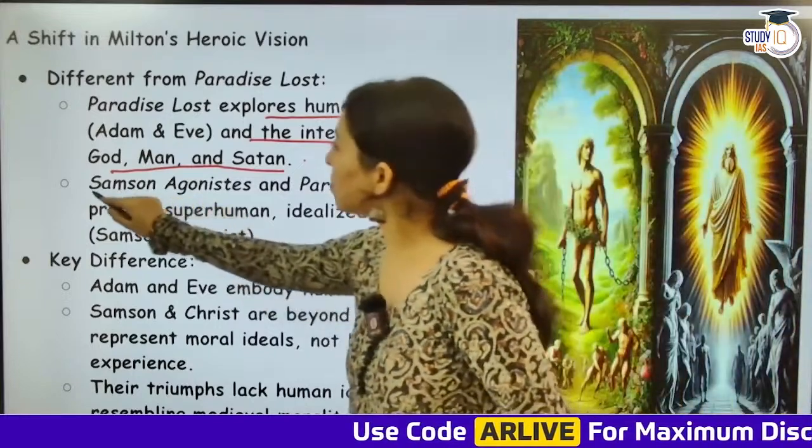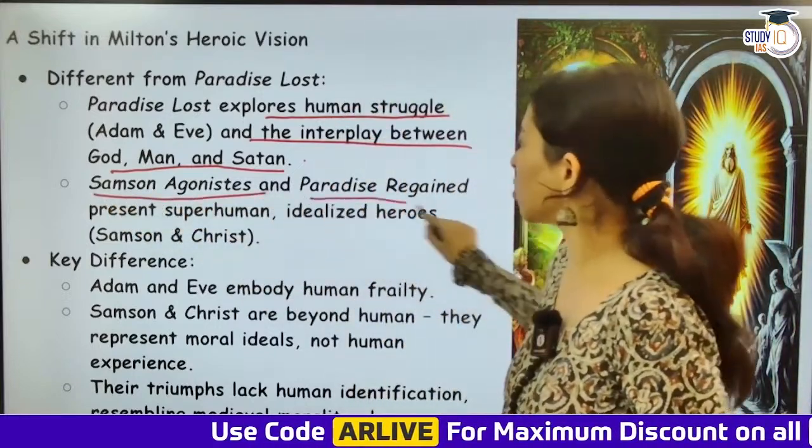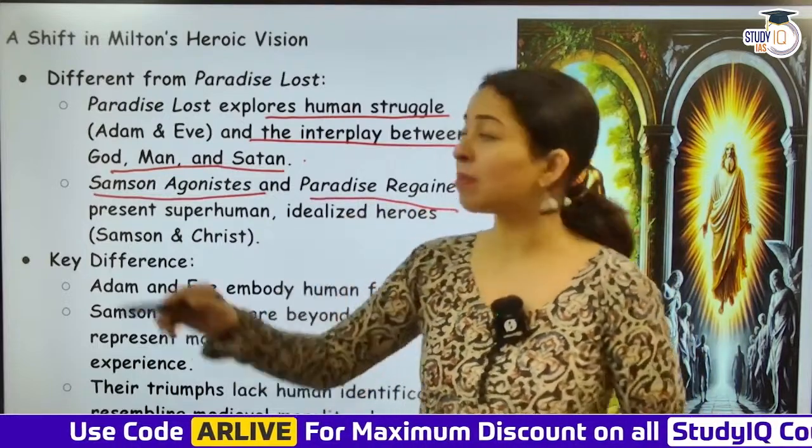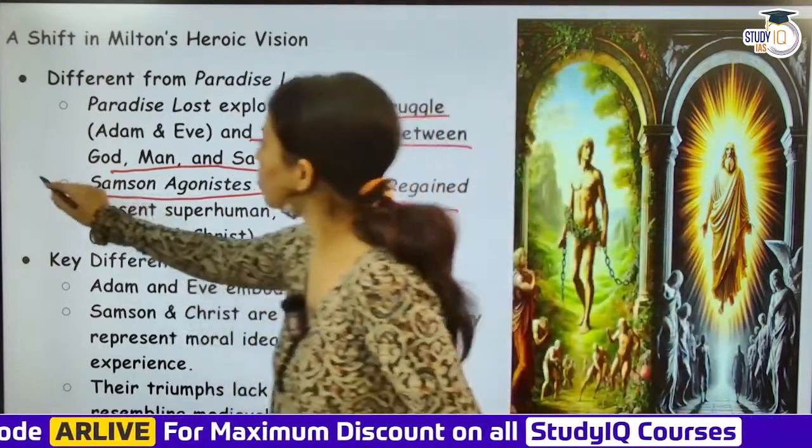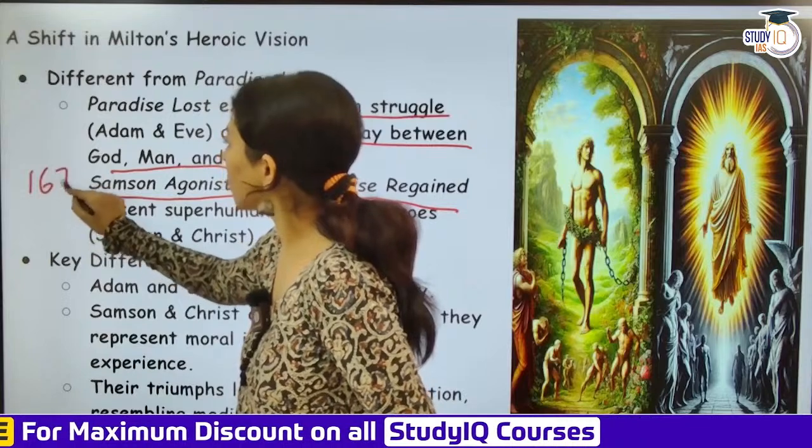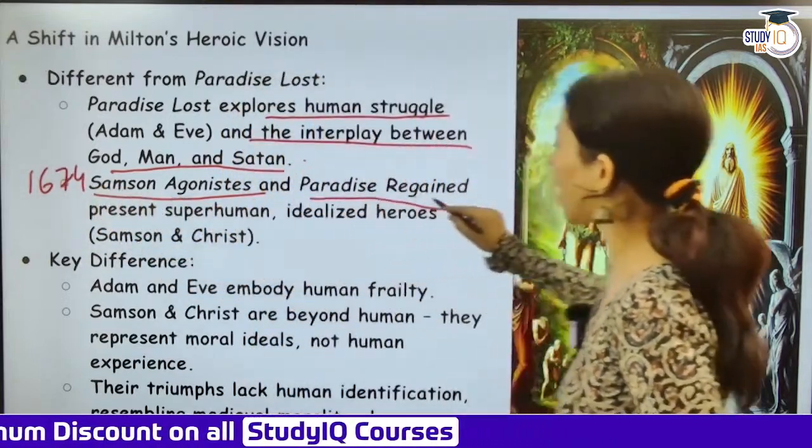Then you have Samson Agonistes and Paradise Lost. Samson Agonistes एक और work है Milton का जो 1674 में लिखा गया है. I'll just write the date. 1674. Samson Agonistes and Paradise Lost.